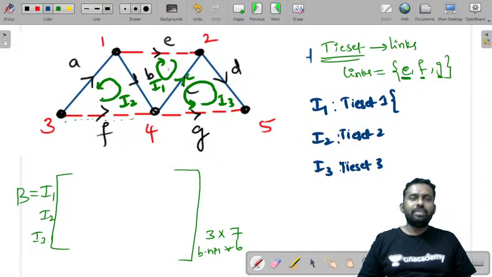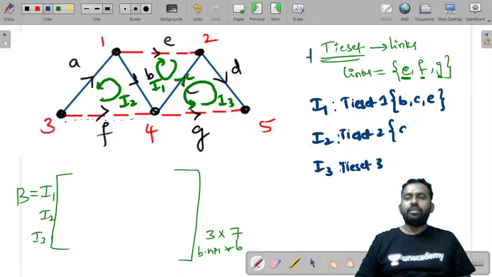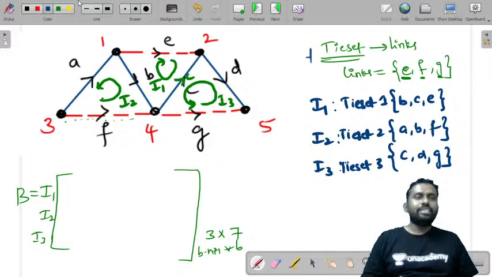I1 has these three branches E, B, C. So let's write B, C, E are the branches in I1 cuts Cutset 1. Next, take the Cutset 2, this part. If you see A, B, F, A, B, F, and Cutset 3, C, D, G, C, D, G. Now let us write all the values.